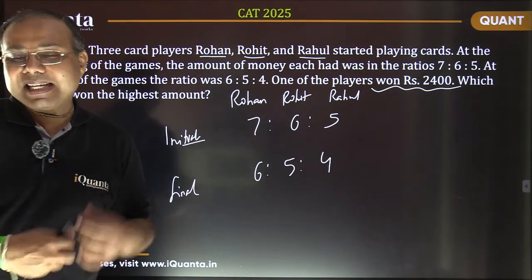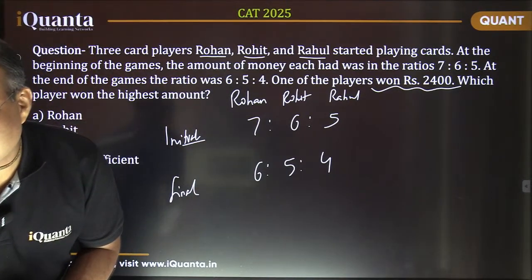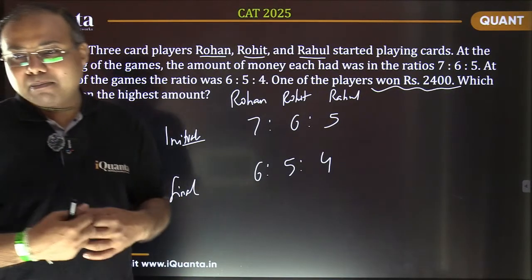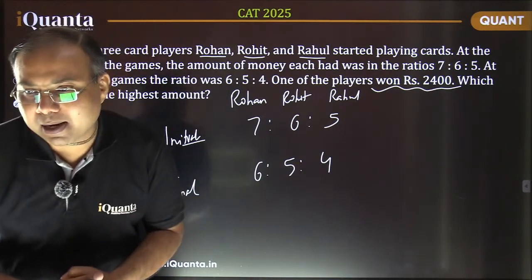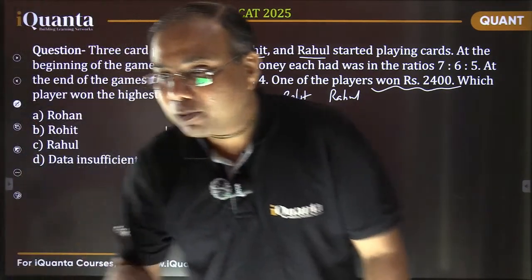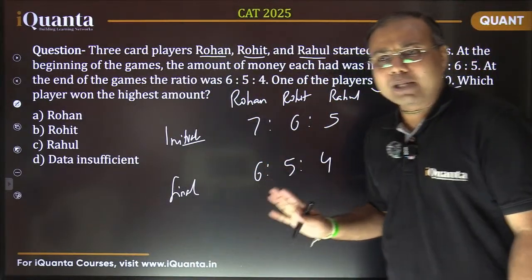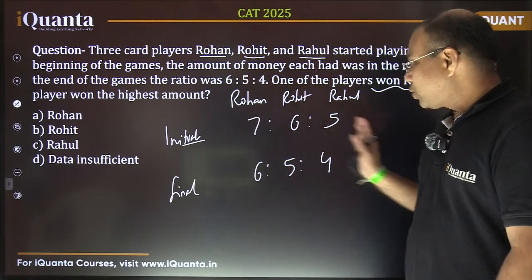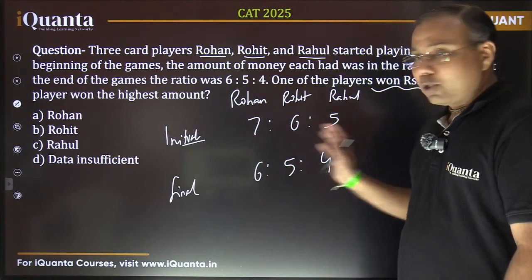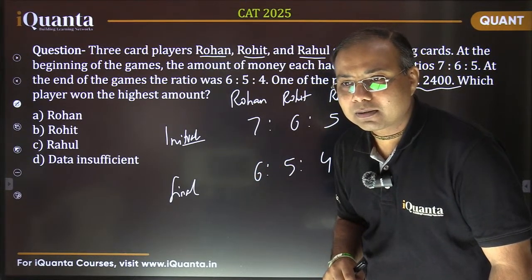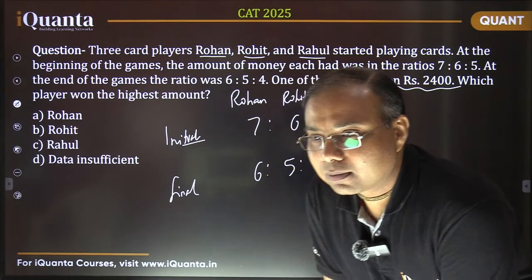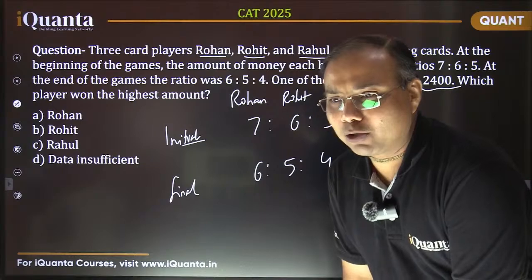The money is being exchanged among all the persons, right? Someone lost, someone won, exactly. The winner is gaining the money and the loser is giving away the money. So money is being exchanged, transferred. Yes, exactly. Interchange. Which means that total money is same in both the cases. Yes or no? Can I say that? Total money is same in both the cases? Yes, right? Total money is same in both the cases.